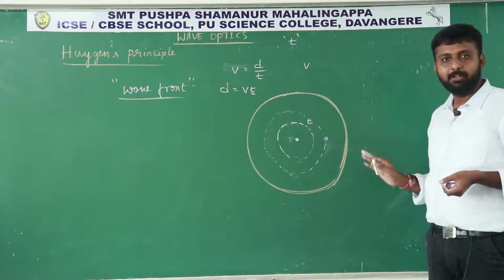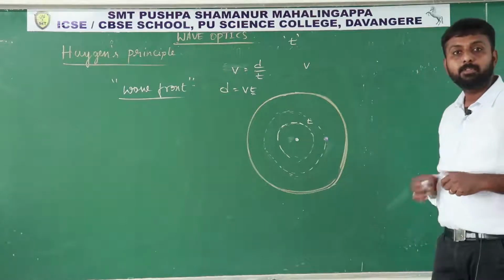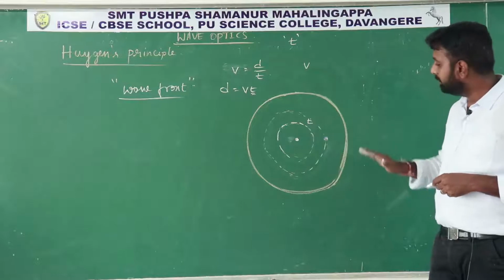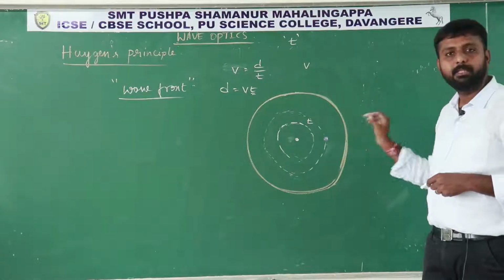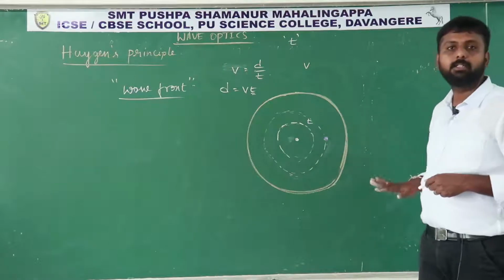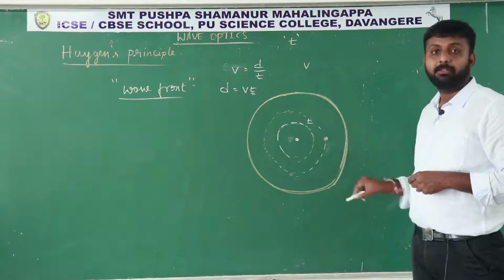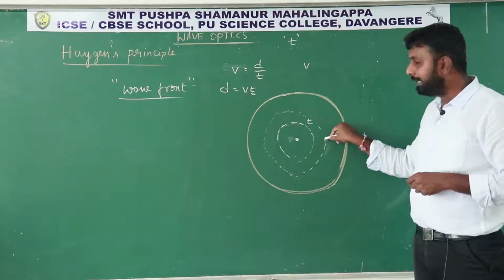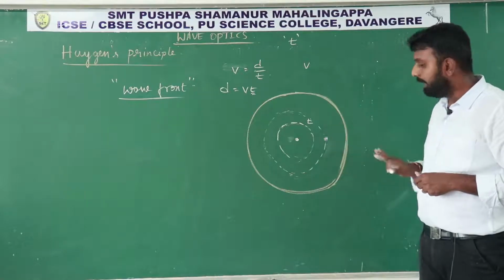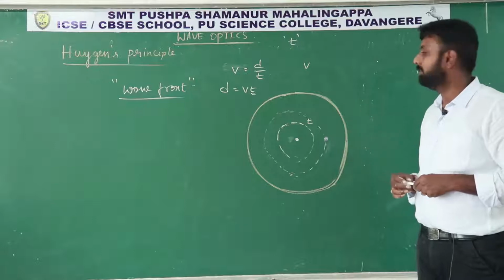Definitely the plastic ball will not move forward or backward. The plastic ball will exhibit an oscillatory motion about its mean position, an up and down motion. And not only this plastic ball, you can consider a particle at this point also. That particle is exhibiting an oscillatory motion about its mean position.